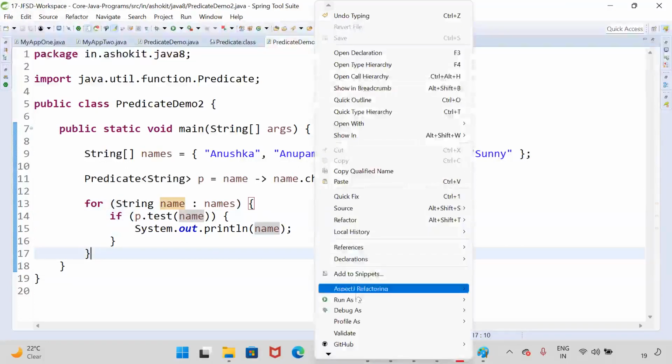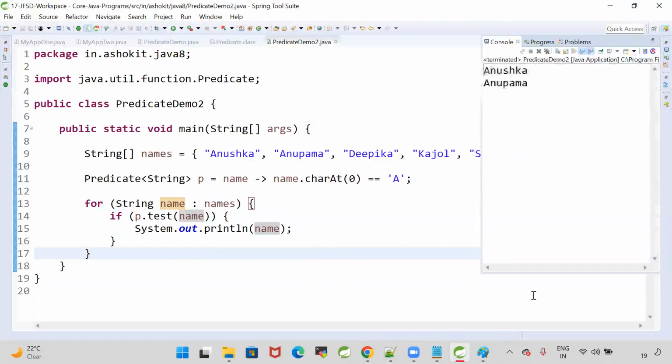Run this program, run as Java application: Anushka and Anupama. Only two names are starting with character A. Are you clear? Are you clear with my point?